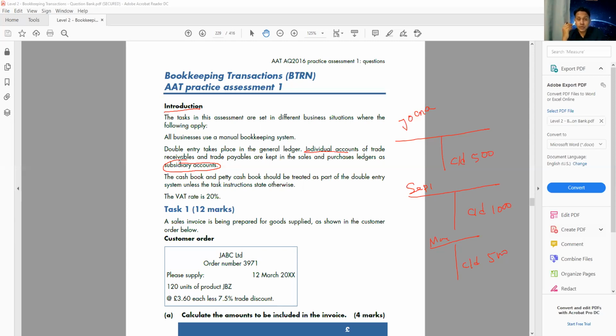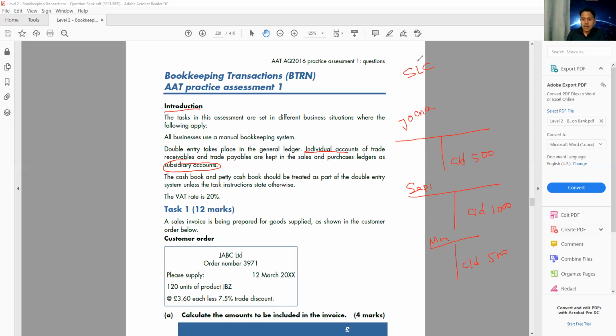On the other hand, if I want to know how much is due from all the customers, for example, I have 20 customers, so how much is due from all 20 customers? We call it sales ledger control. As soon as you see the words sales ledger control, that means all the credit customers inside this account. But when I say subsidiary ledger or individual ledger, you need to understand I'm talking about only one customer.